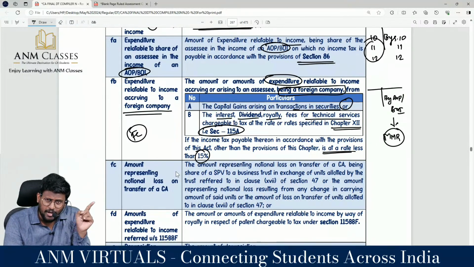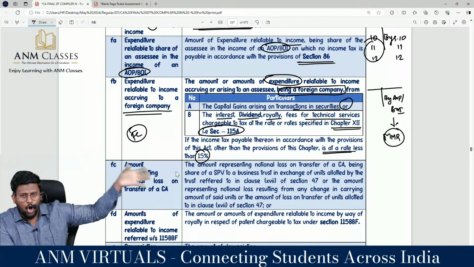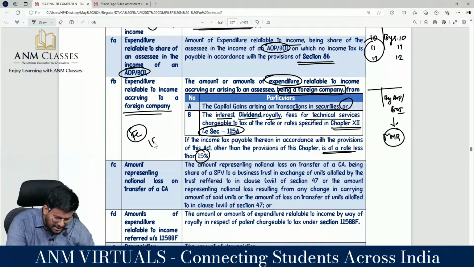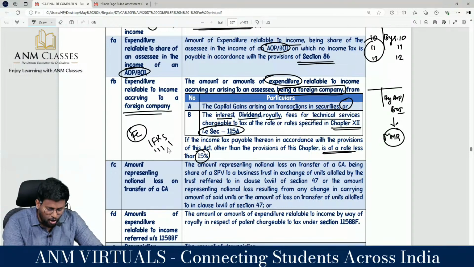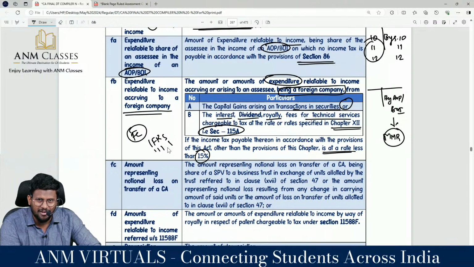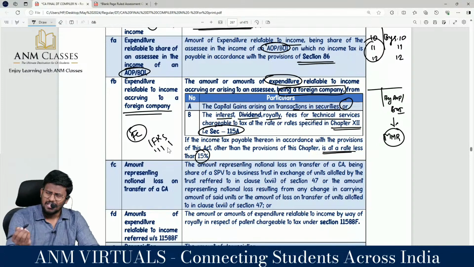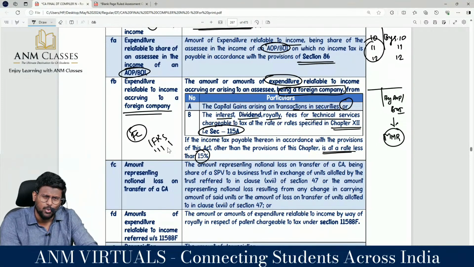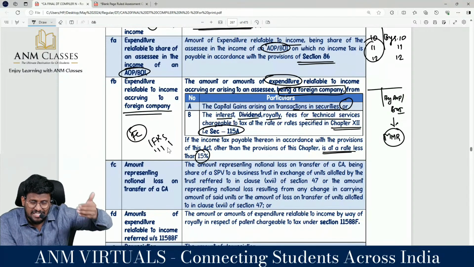Any income which is covered under 115A is going to be taxed at a tax rate which is less than 15%. And if that capital gain, interest, fees for professional or technical services, royalty or any other similar sum is credited to P&L account, we will not levy MAT on that, because sometimes that capital gain may be covered under 112A and it will be taxable at a concessional rate of 10%, which is less than 15%.